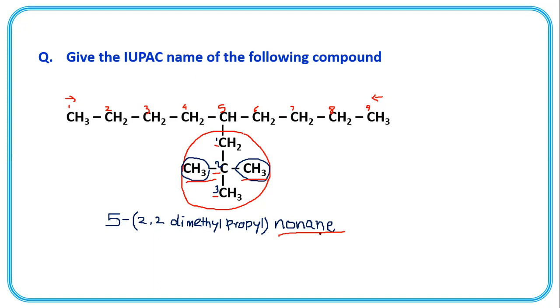It is the name. The group is propyl group. In this propyl group, at second position, there are two methyl groups. So 2,2 dimethyl propyl nonane.